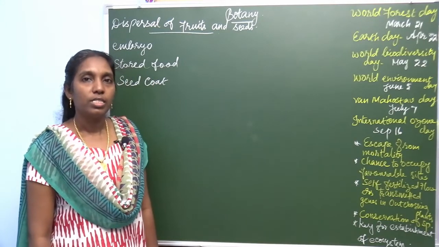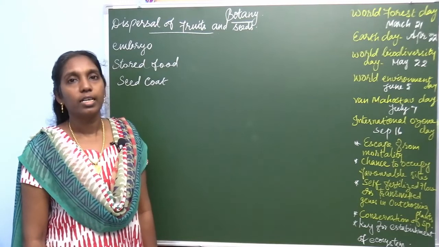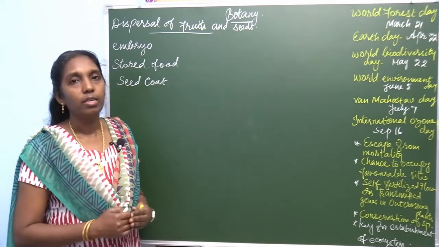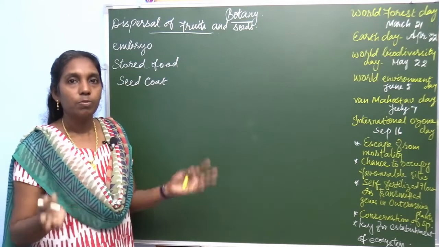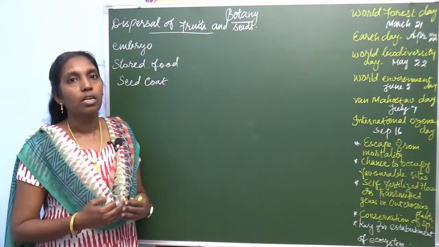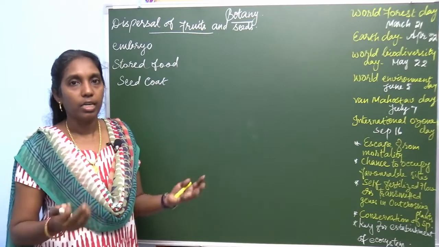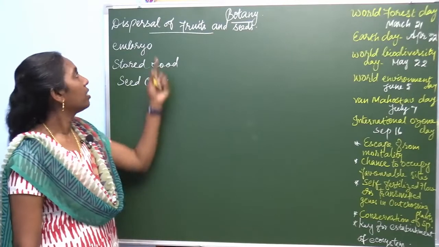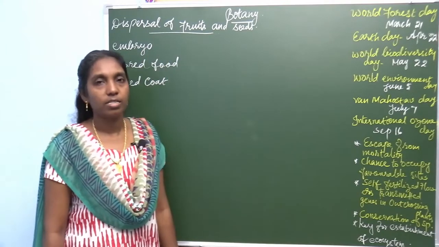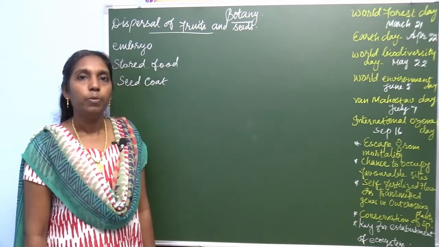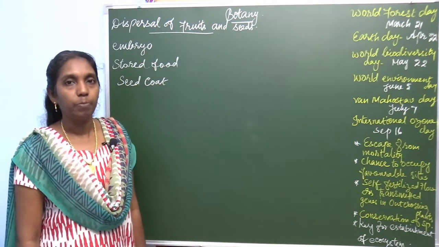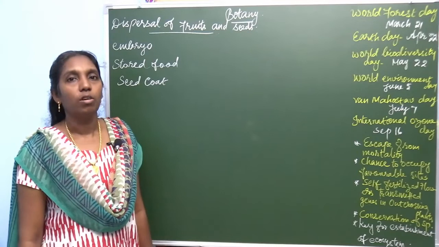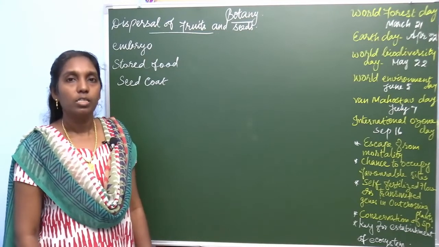The dispersal of seed is an important criterion to establish the plants. Without dispersing the seed, the plants do not multiply or increase in number. So, to establish this, it's an important criterion. The dispersal of fruits and seeds is important in the plant community. What's the definition of dispersal of seeds or dispersal of fruits?